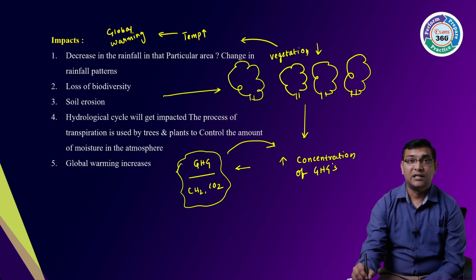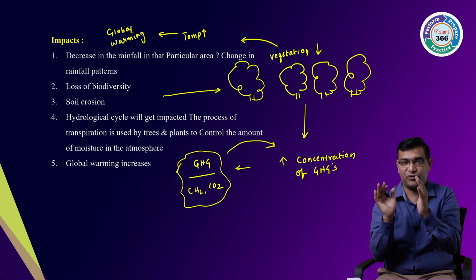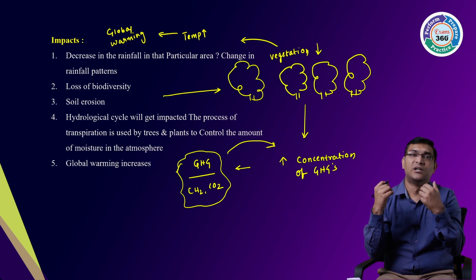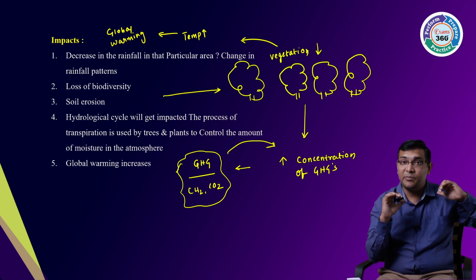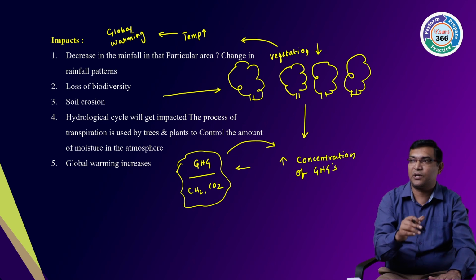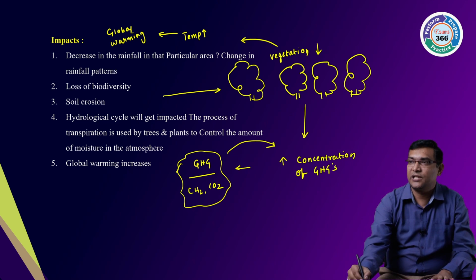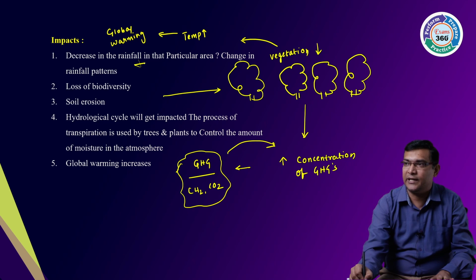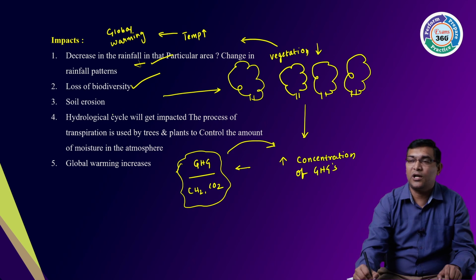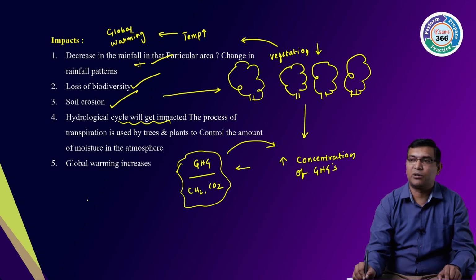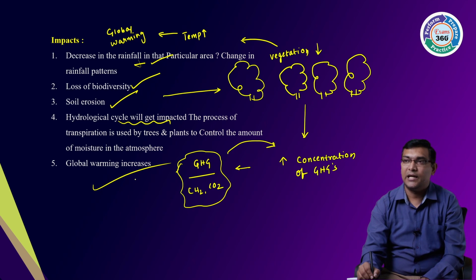Then it will be a loss, and also the rainfall pattern will change if you are clearing that area, due to the lack of vegetation. There will be variability in the rainfall pattern in that particular area, right? Decrease in the rainfall in that particular area. Then loss of biodiversity, soil erosion, hydrological cycles will get impacted, global warming will take place. So these are the impacts of it.